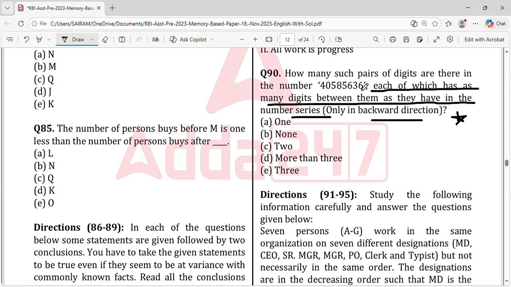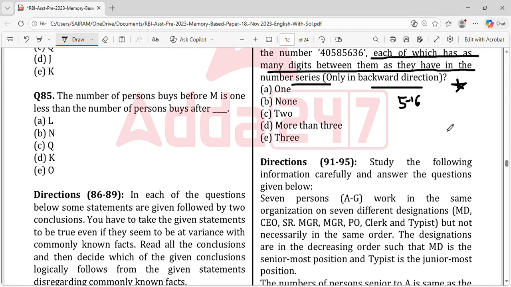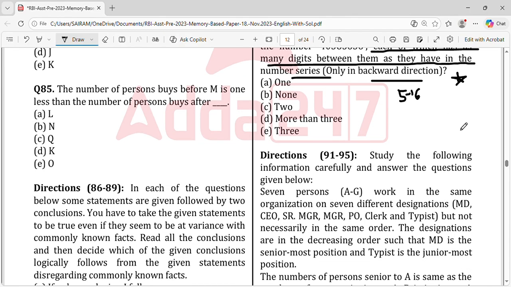For example, if you find 56, then 6 minus 1 is 5. That means they have the same digits in between them. That is very important, that you can see in many exams, don't miss it.